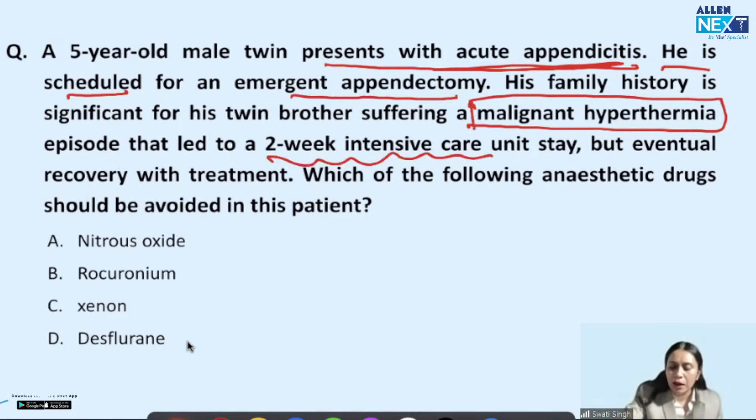So he has a brother in whom there was an episode of malignant hypothermia when he was posted for some surgery, but he recovered. Which of the following anesthetic agents should be avoided?